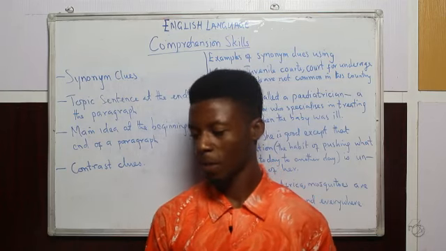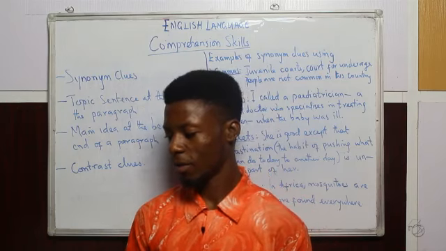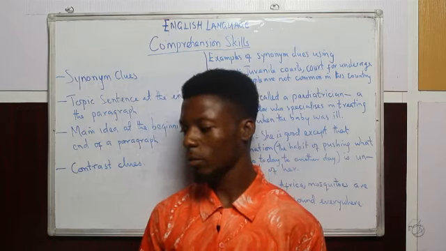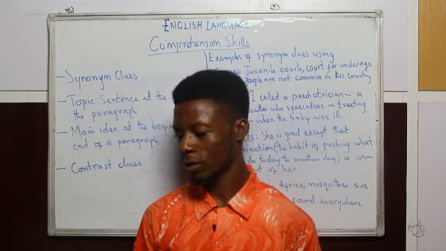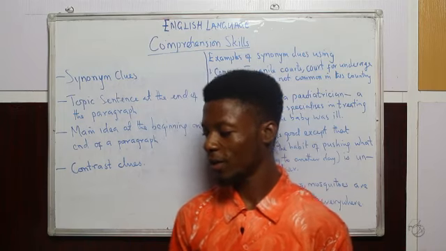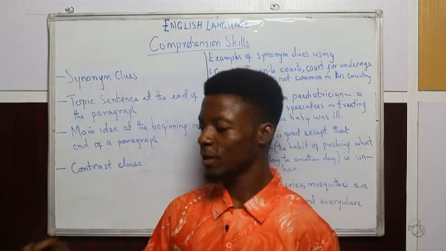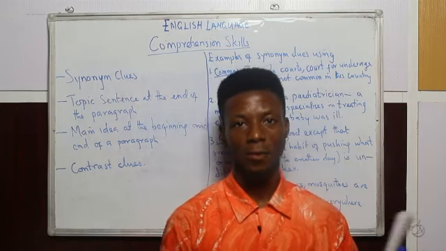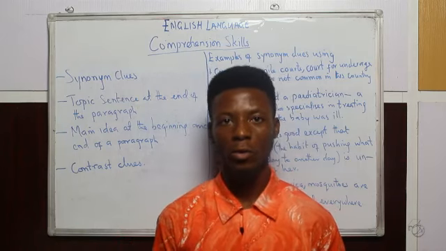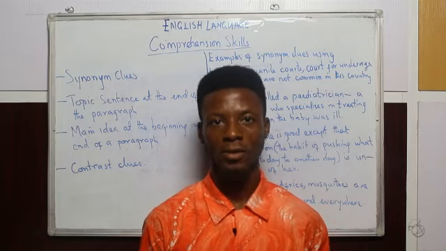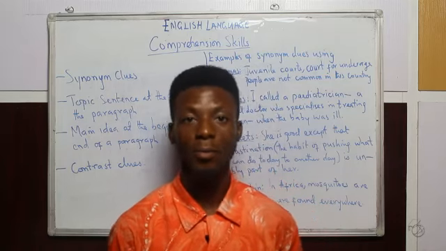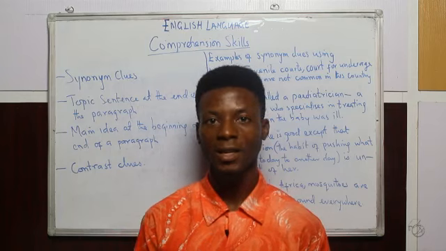The first line in the paragraph also says, the weight of a floating object is equal to the weight of the liquid it displaces. The two sentences, the first and the last, both pass across the topic sentence. They are both the topic sentences in the paragraph.